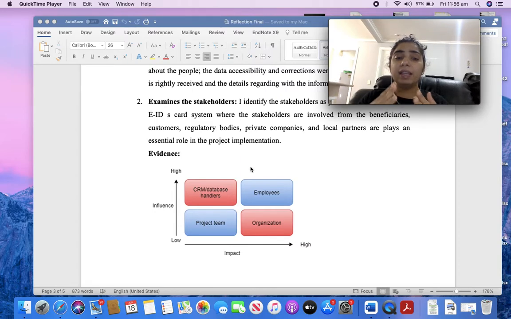The evidence is that I'm using the mapping strategy. The project team has less influence, whereas the CRM database handles the highest influence among the stakeholders, and the organization has a high impact rather than the employees. So if by any chance an error comes, the CRM database has a large influence and a large impact on the organization.